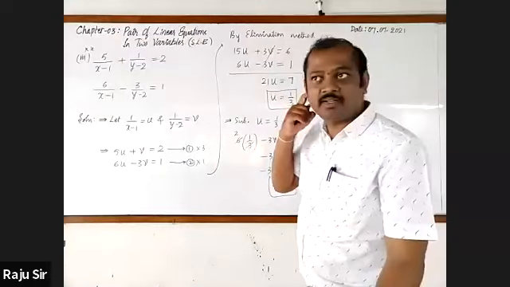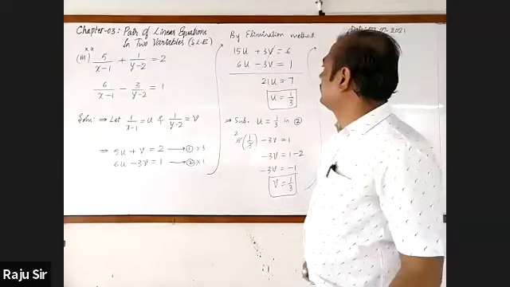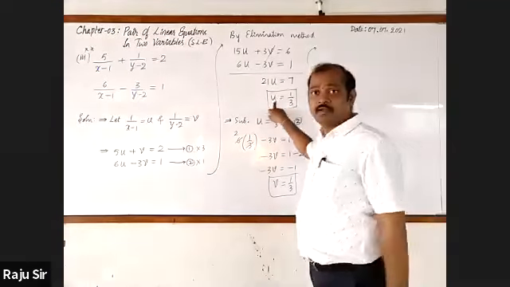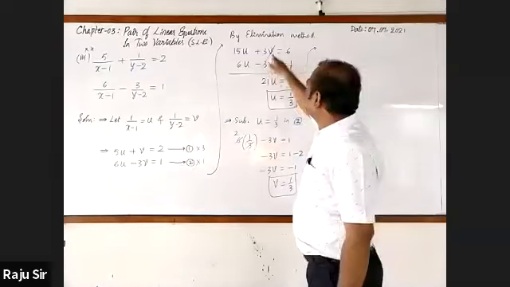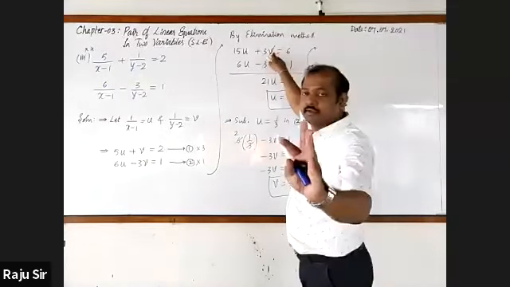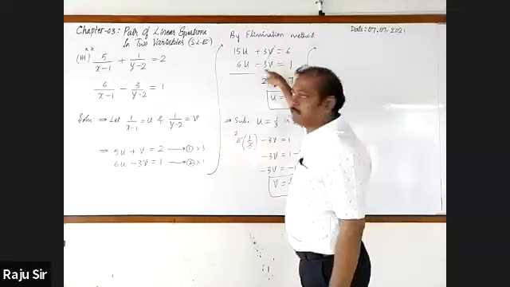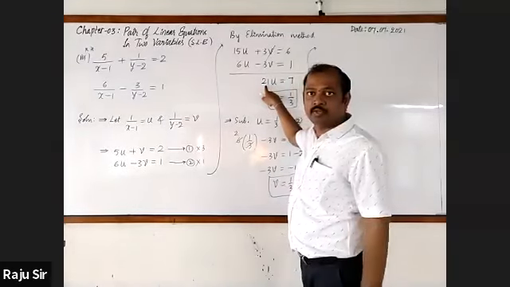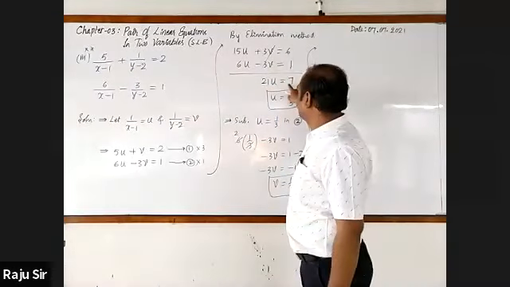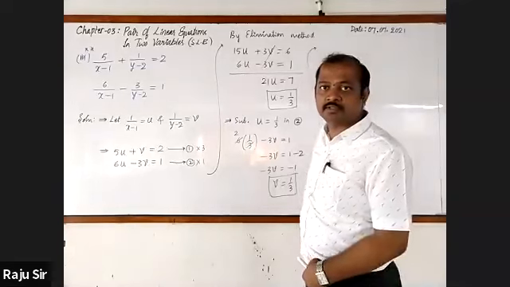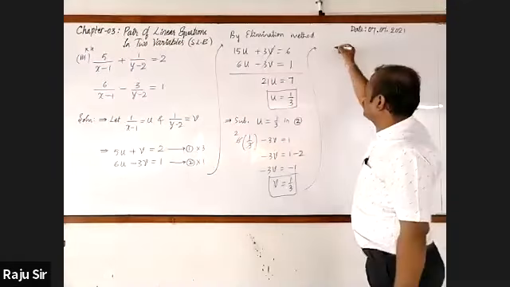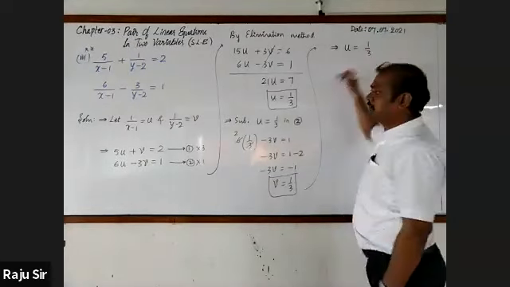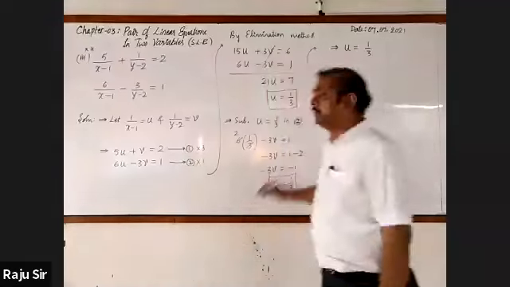V is equal to 1 by 3. The V term we have cancelled. Remaining 15u plus 6u is 21u, and 6 plus 1 is 7. So u is 1 by 2. Now let us write u. It is 1 by 3, where u is 1 by x minus 1.